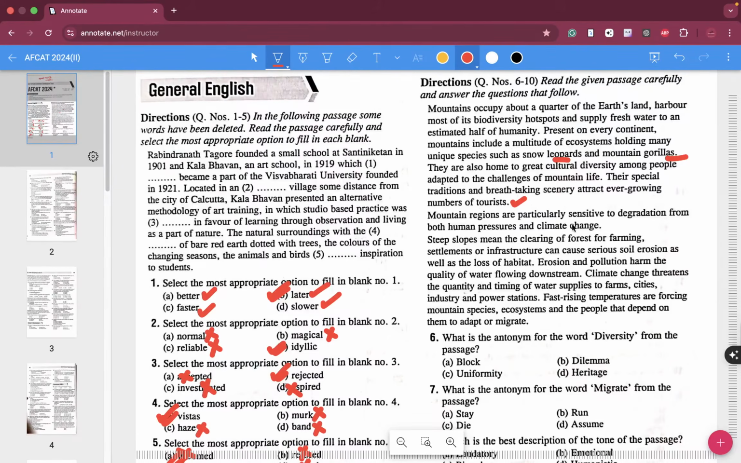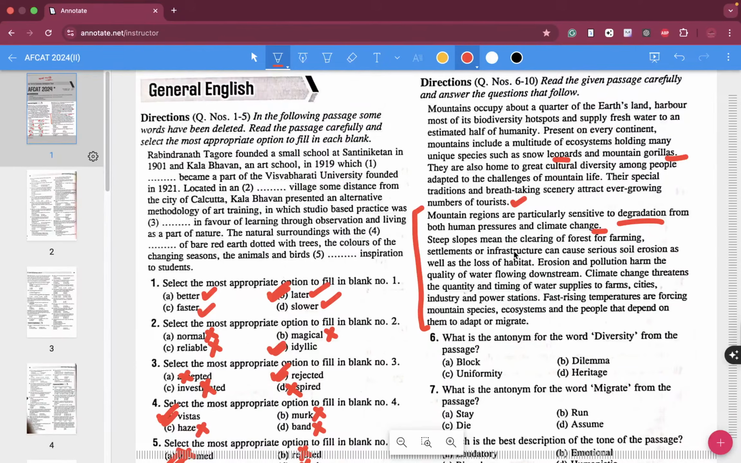Mountain regions are particularly sensitive to degradation from both human pressure and climate change. Now the tone has changed, right? In the first paragraph they are talking about good things about the mountains, and in the second paragraph they are talking about what causes harm to the mountains. So mountain regions are particularly sensitive to degradation from both human pressures and climate change.